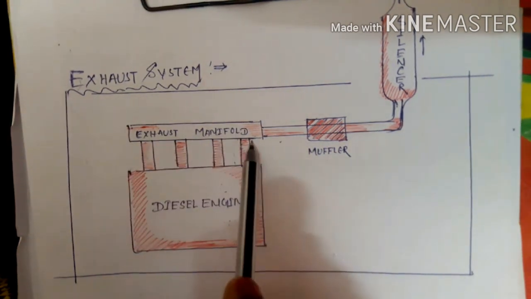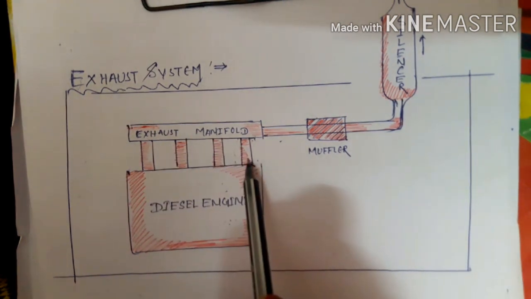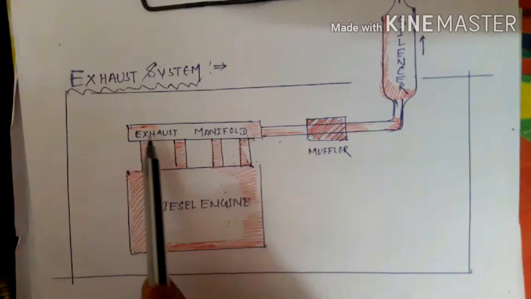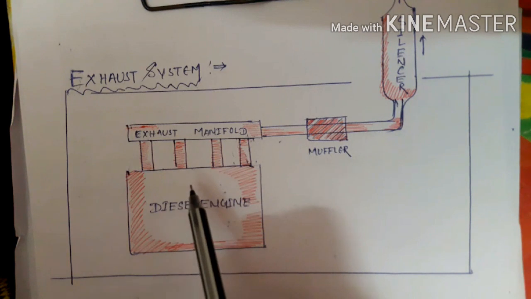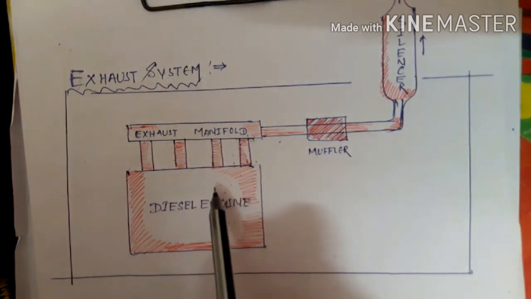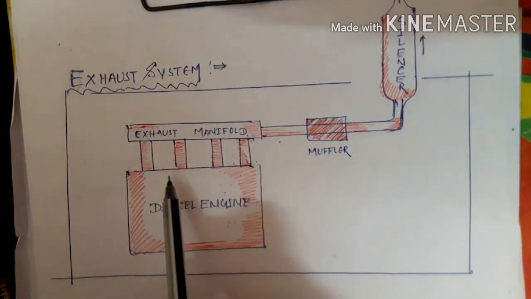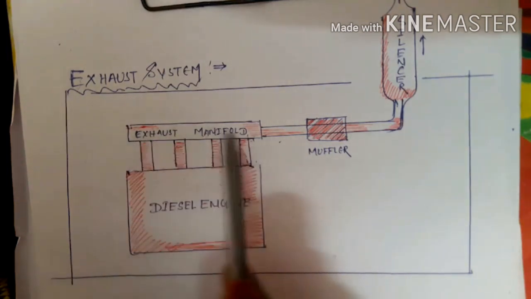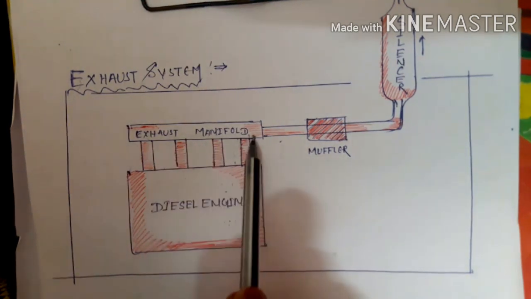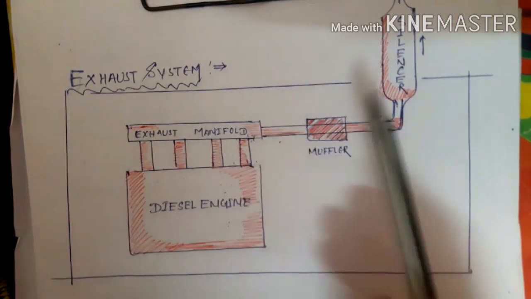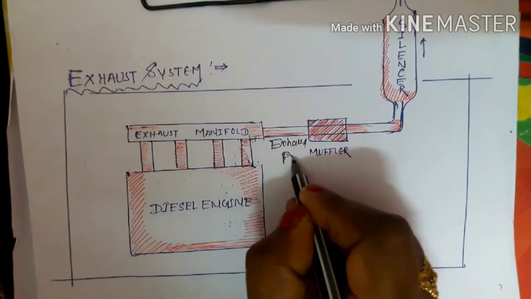Okay, what is the basic function of your exhaust manifold? Generally the exhaust manifold is connected to the engine cylinder outlet valve. The exhaust manifold carries out the burning fuel. After compression and power generation, the fuel is completely burned and the flue gases come through your exhaust valve and are collected in the exhaust manifold. The collected exhaust gas is transferred through this pipe, which is known as the exhaust pipe.